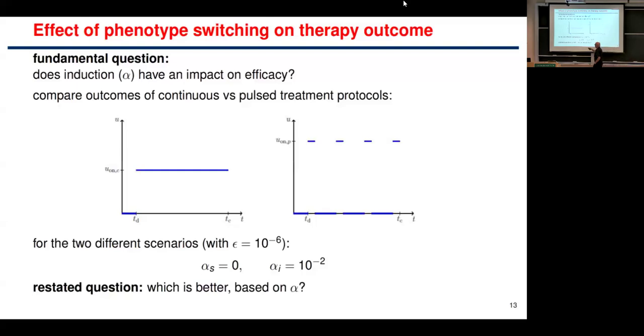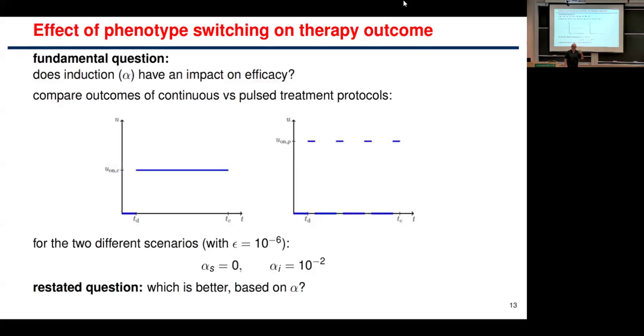Suppose that we compare a continuous therapy, where we apply the drug continuously in the time between detection and the time we give up, or suppose we apply some sort of pulsed protocol. Okay, let's compare those two scenarios. The main question is, is there a difference between the Lamarckian case, where we're inducing resistance, inducing variation in our ecological system, as opposed to simply doing selection?